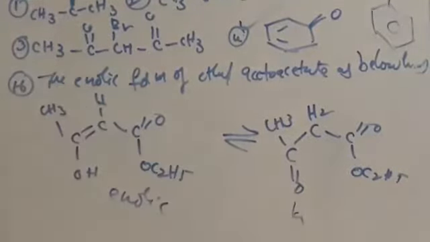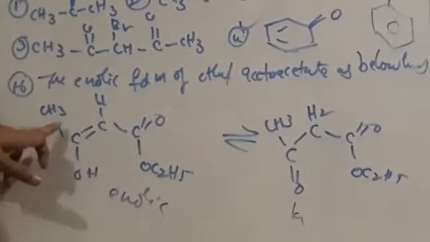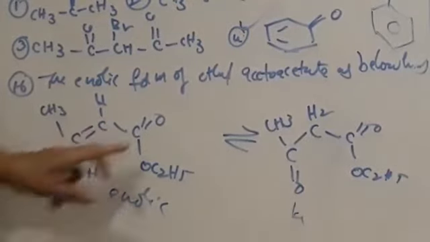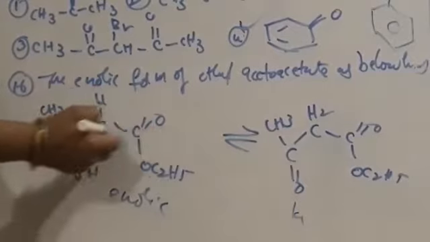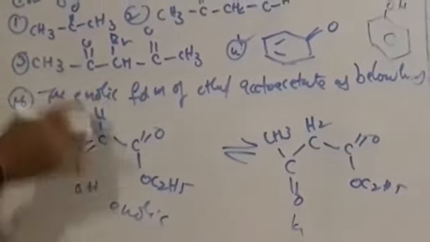You have to calculate the number of sigma bonds and pi bonds in the enolic form. See here, this enolic form has a total of 18 sigma bonds and 2 pi bonds. These two are double bonds, each one sigma and one pi bond. So totally 18 sigma bonds.